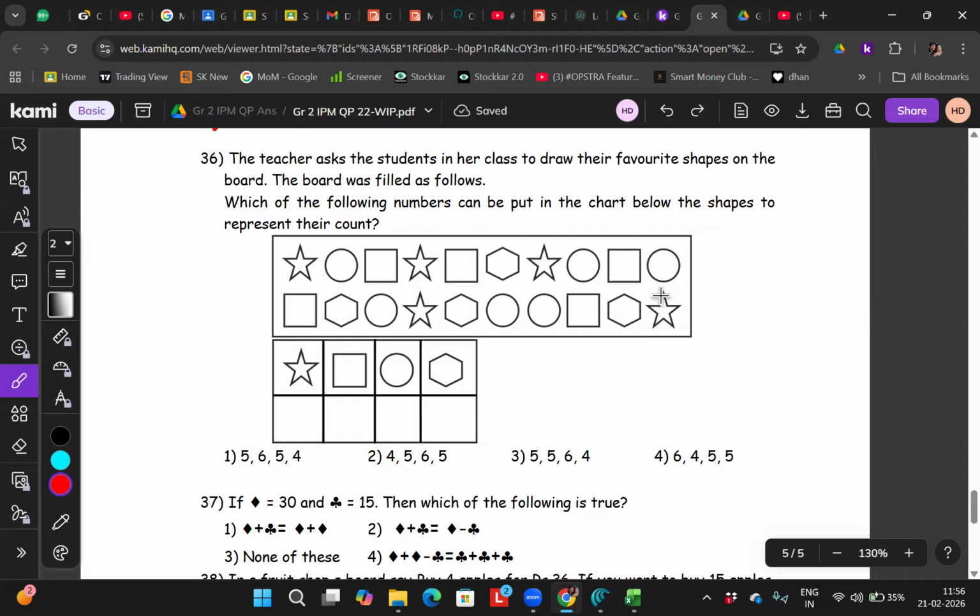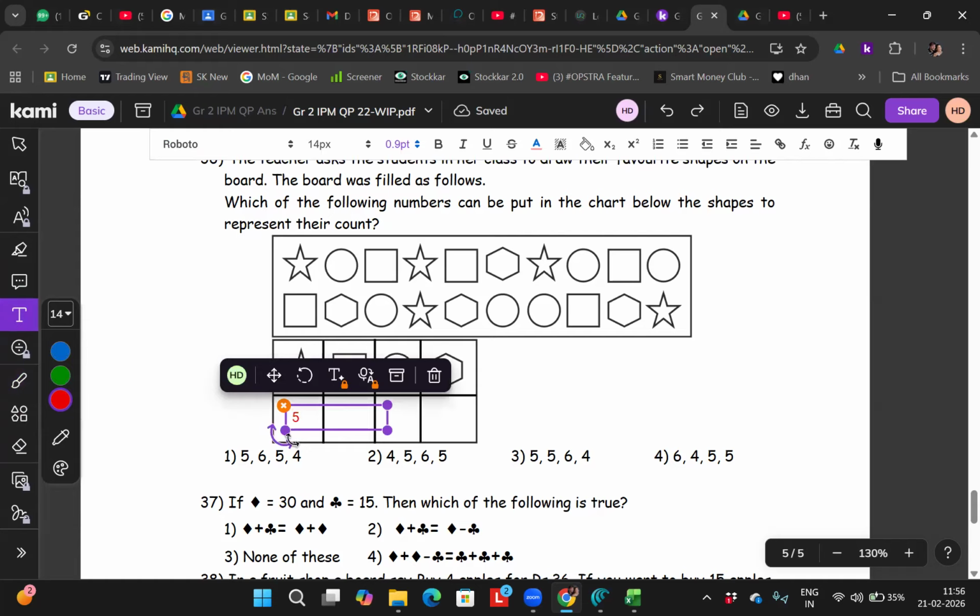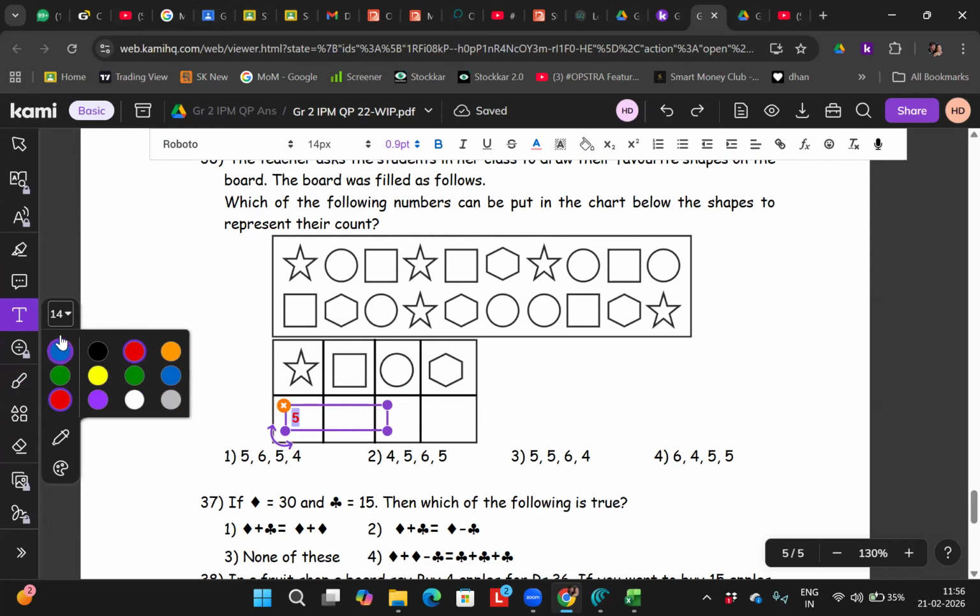Dhanishka, who is solving? There are 5 stars. Very good. Chalo, I got a 5. Correct? Acha, when you got this 5, which cannot be the answer? पहले ये decide करो. Which cannot be the answer?